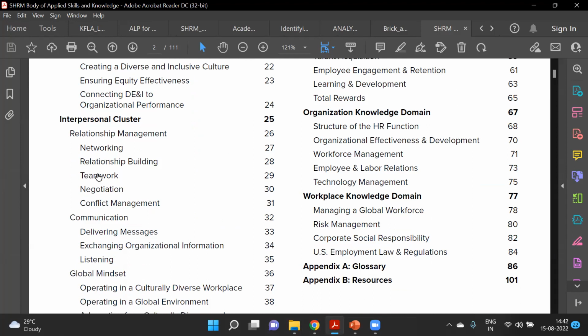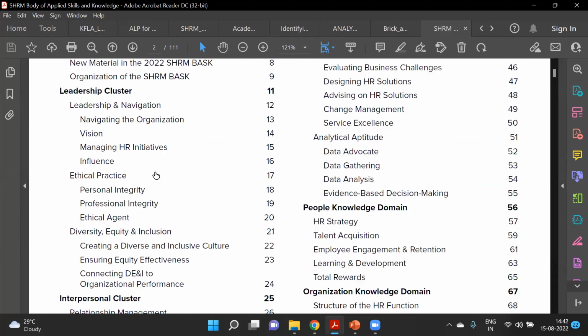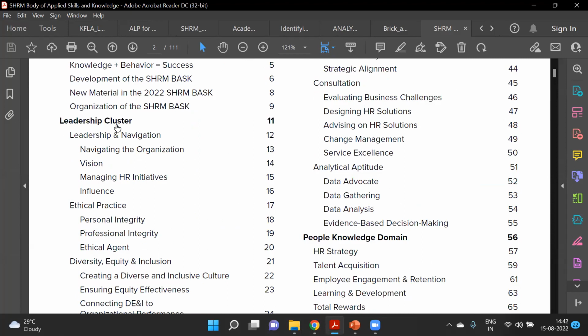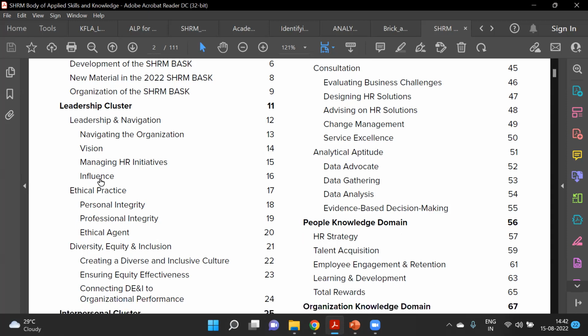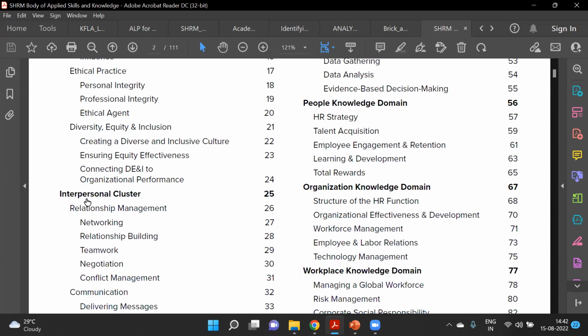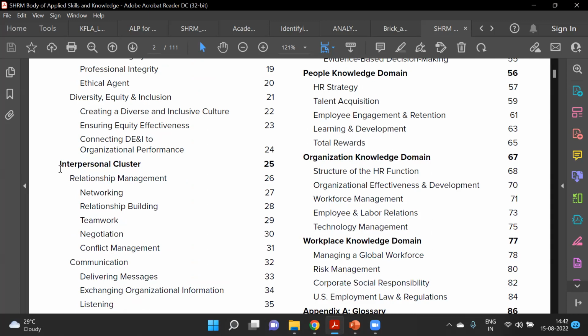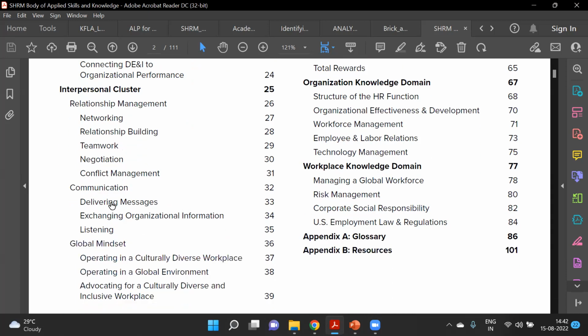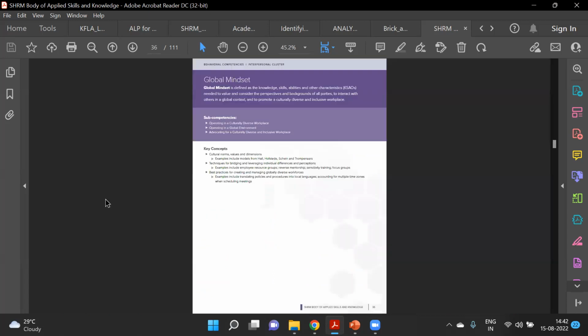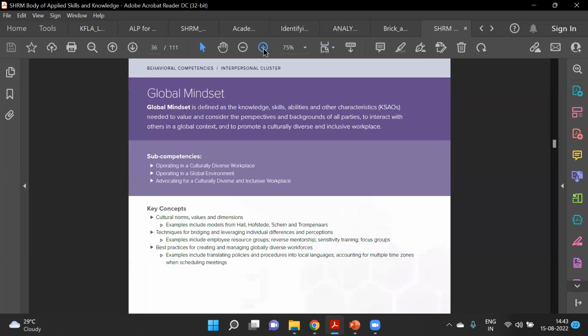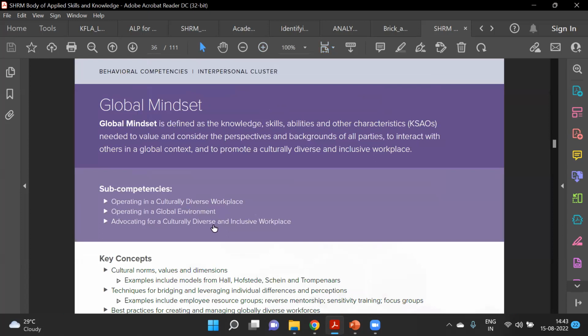Like I was saying, I have taken one example from here, a leadership cluster, which we can make a category. Inside that we can have groups like leadership and navigation, ethical practice, and under that specific competencies like navigating the organization, professional integrity. So this is again a hierarchy. In the interpersonal cluster, we have relationship management, communication, and global mindset. Suppose I go for global mindset, inside that we again have further competencies.